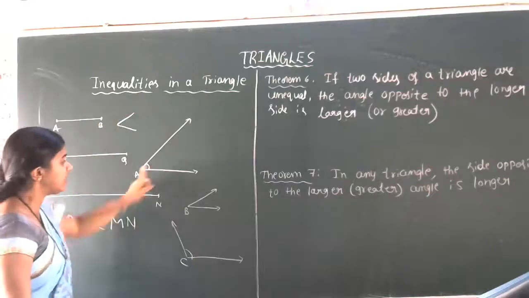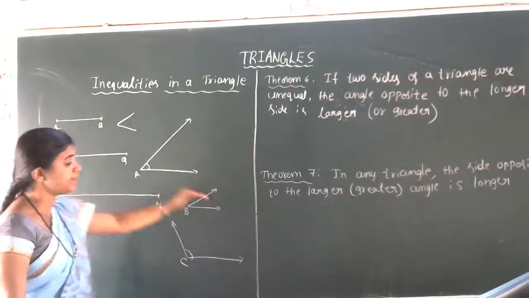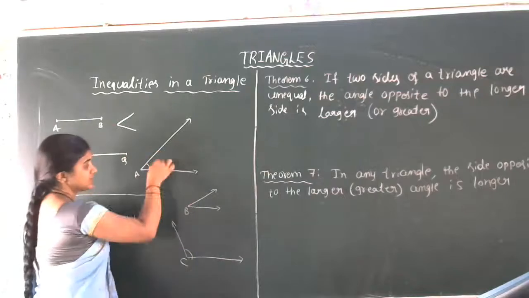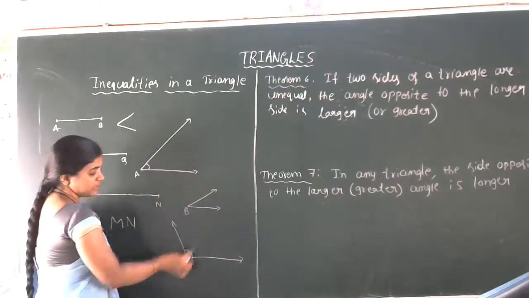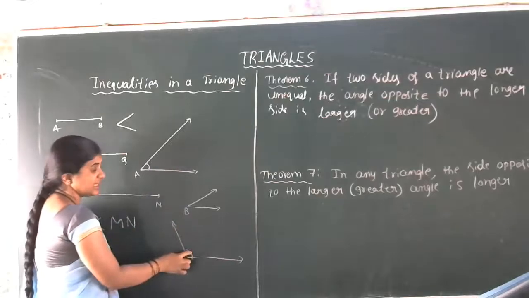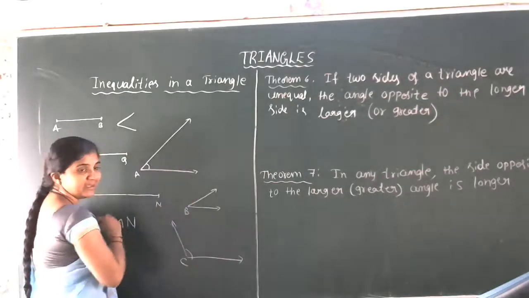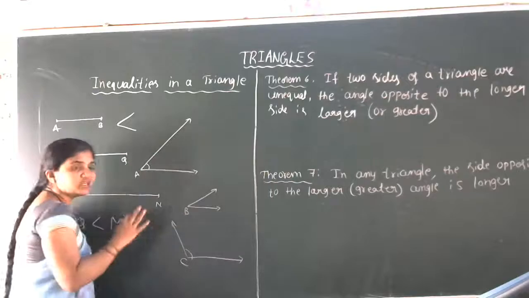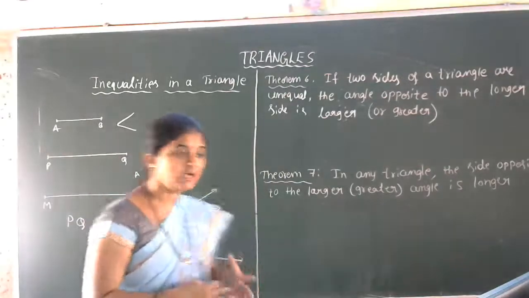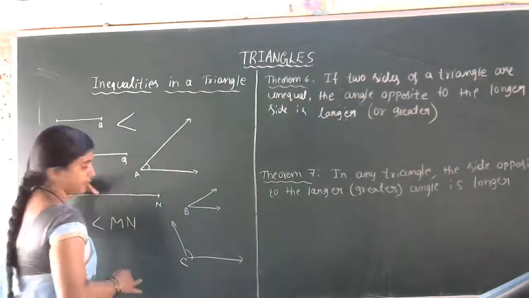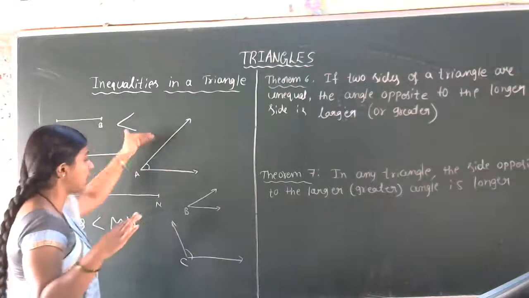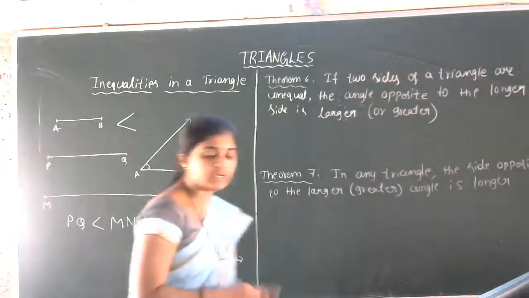Okay. So now, like the line segment, compare the angles here. So this angle, this angle, this angle. This angle is smaller than this angle, no? Yes, this is the greater angle, and this is the smaller angle. So you can observe the angles also, which angle is greater, which angle is smaller. Here the sides are different, not of equal size. And here the angles are also of different sizes.